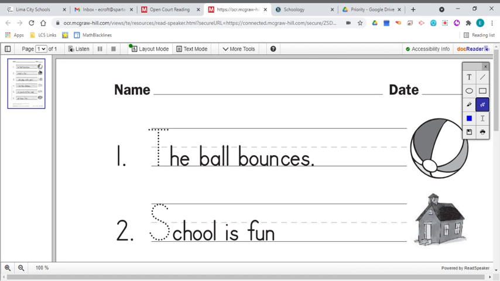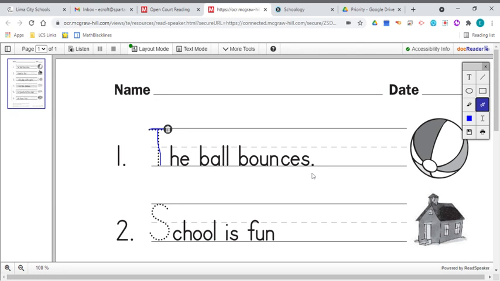So let's go ahead and take a look, page 71, and look at example number 1. The ball bounces. There's an OU combination like we have in the word out. And remember, when you have that vowel combination, it says ow. Bounces. The ball bounces. Now, in this particular sentence, we need to make sure that we are tracing that capital letter, right? Tracing that capital letter.